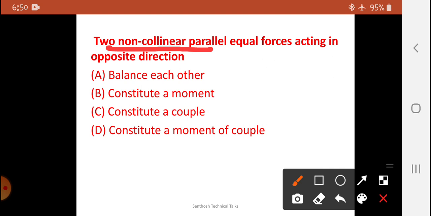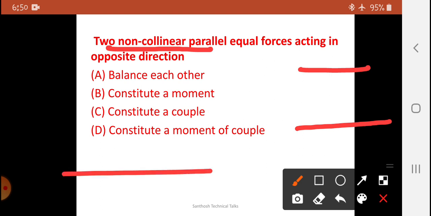So what does it mean by non-collinear? The line of action is different. So it may be parallel, but the line of action is not the same. Collinear means the forces should be in line. So collinear and parallel forces is not possible. Therefore, non-collinear parallel force is possible.